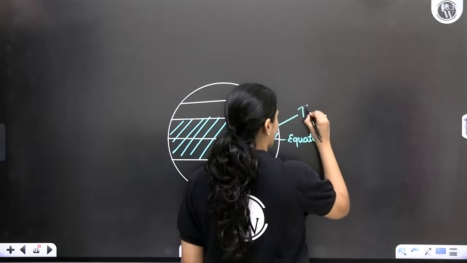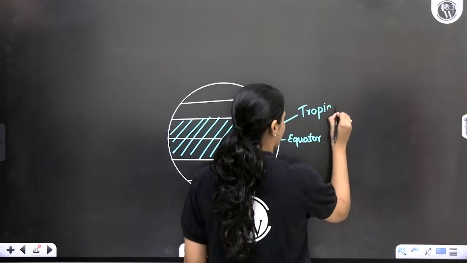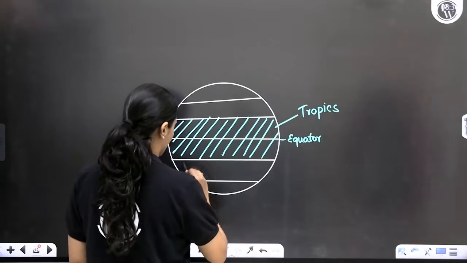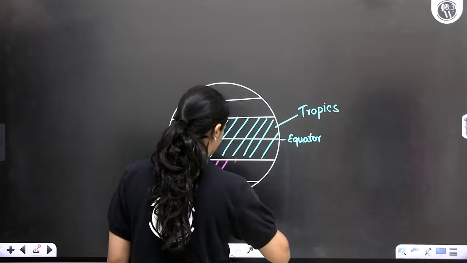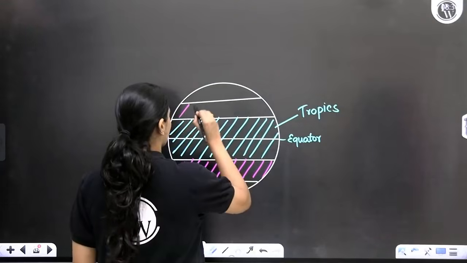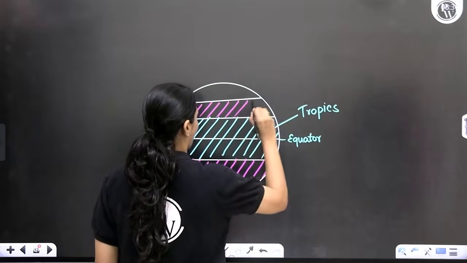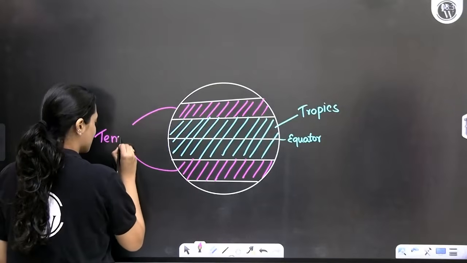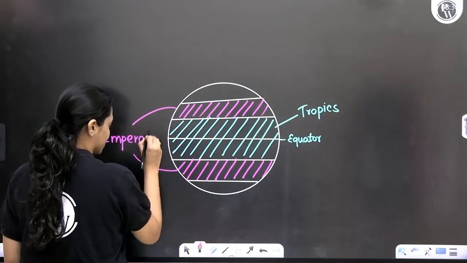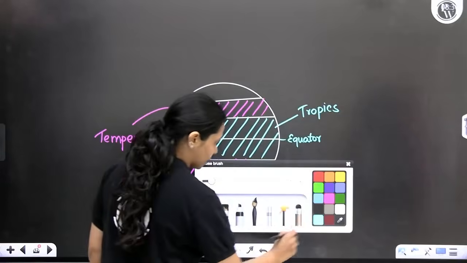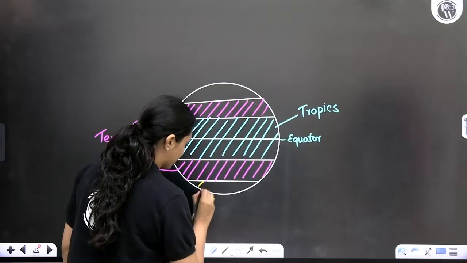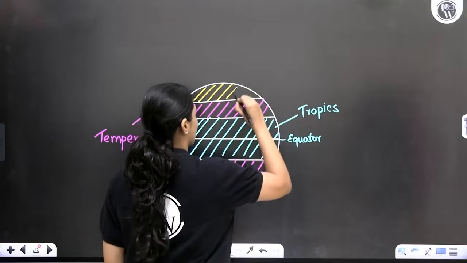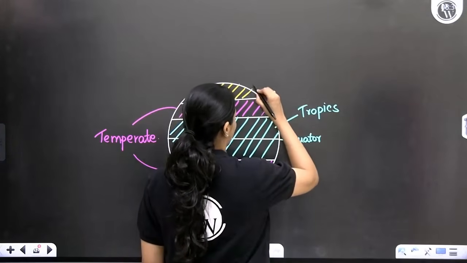This is your tropics, whatever is in pink, this is the temperate regions, and then here towards the poles, of course, we have the polar regions.